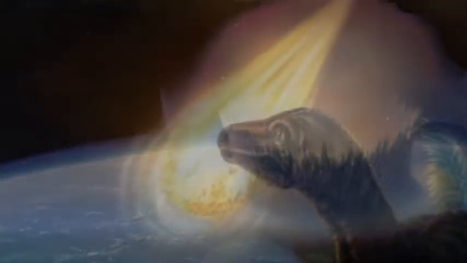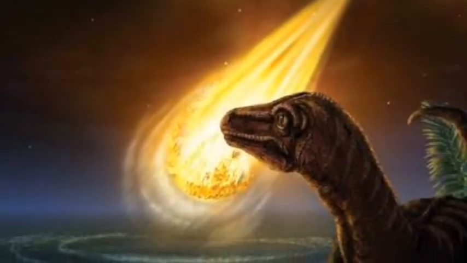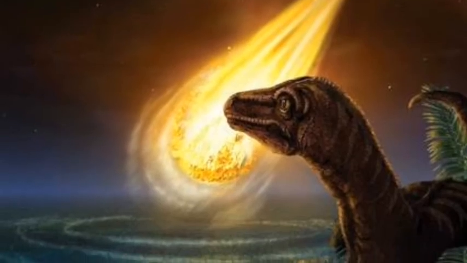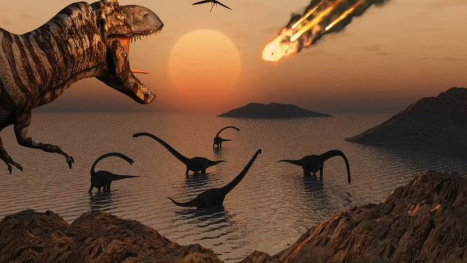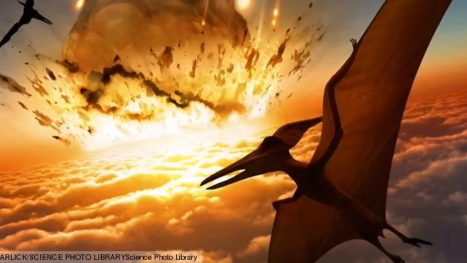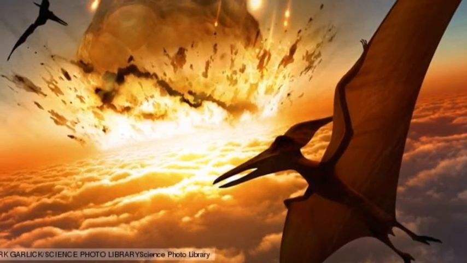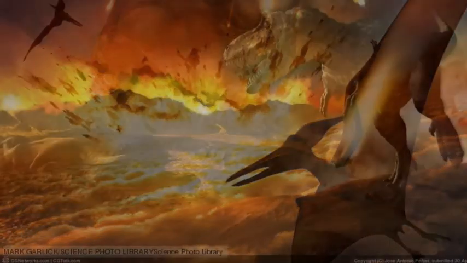The Cretaceous-Paleogene extinction was the most recent event. It occurred approximately 66 million years ago. An asteroid is said to have impacted the Earth. This took out 3/4 of the animal species on Earth, including all non-avian species. After this major event, it created the Cenozoic era. This era continues on today.